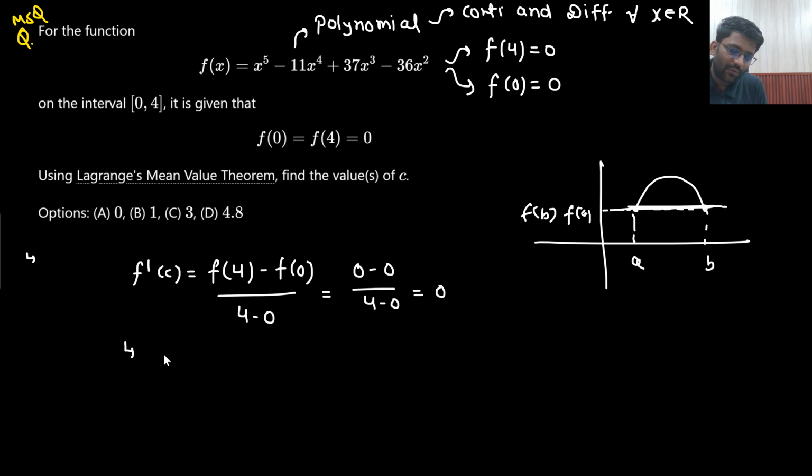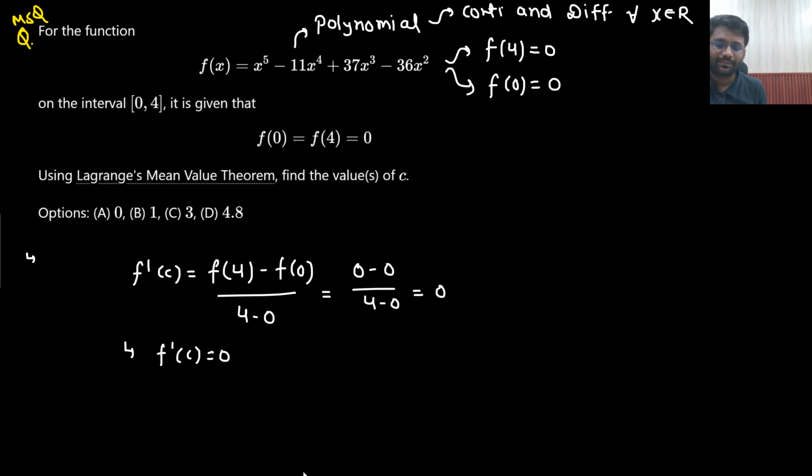From here, what can you conclude? f dash c is equal to 0, and it is pretty obvious, because if a and b have the same value, the line that you are going to draw will be parallel to the x-axis. Then you need to take a point c such that the differentiation comes out equal to the slope of this line. So f dash c equals 0, that we need to do.